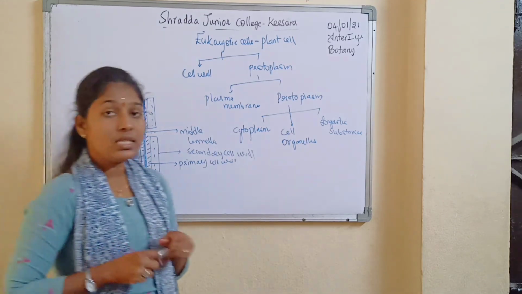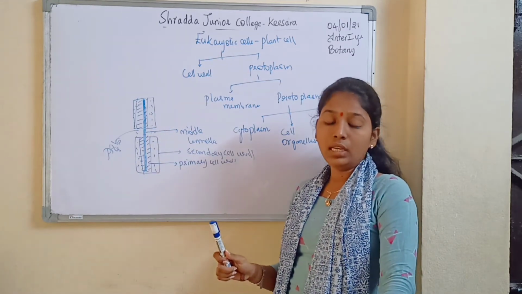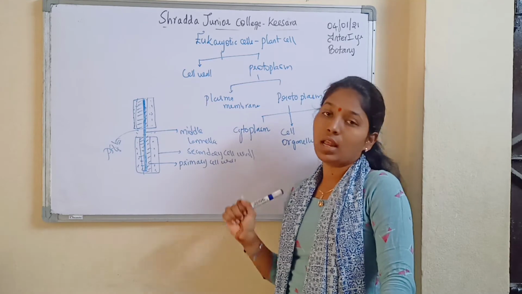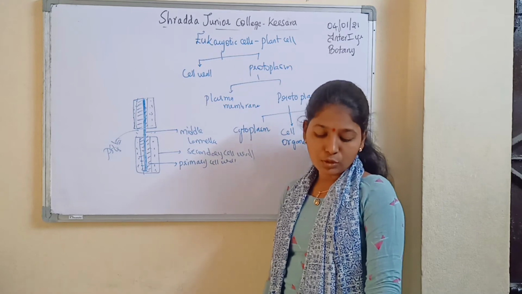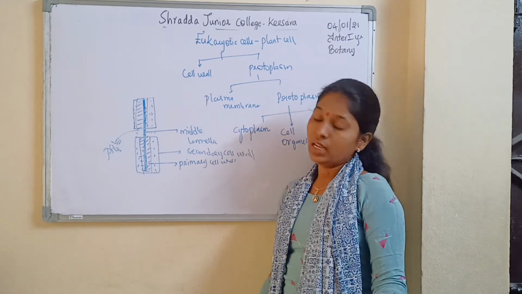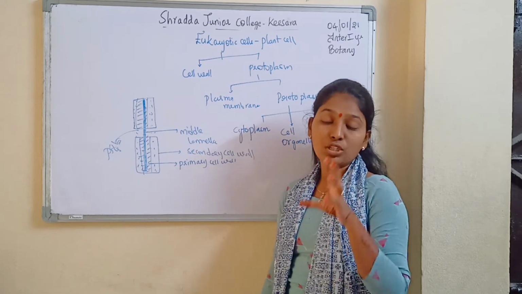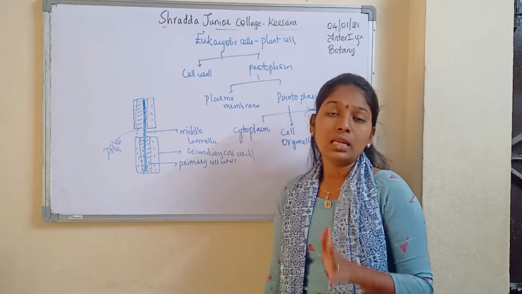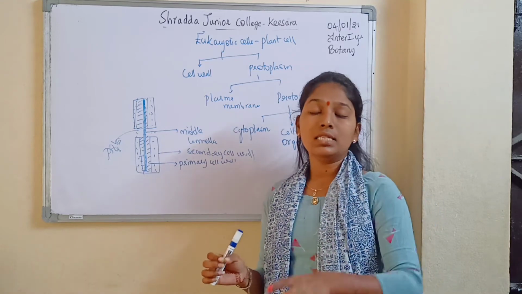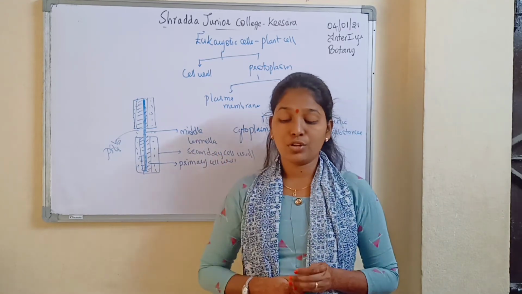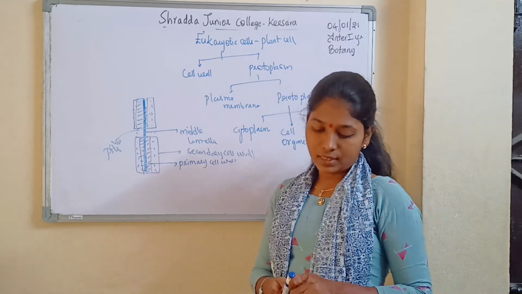Okay, so normally the cell wall in the case of a plant cell has been differentiated into 3 layers: middle lamella, primary cell wall and secondary cell wall. So first we will discuss the middle lamella. Middle lamella is considered to be the outermost and first formed layer. It develops from the cell plate. When a cell divides, a cell plate forms, and that cell plate gives rise to the formation of the middle lamella, which acts as a binding or connecting substance.